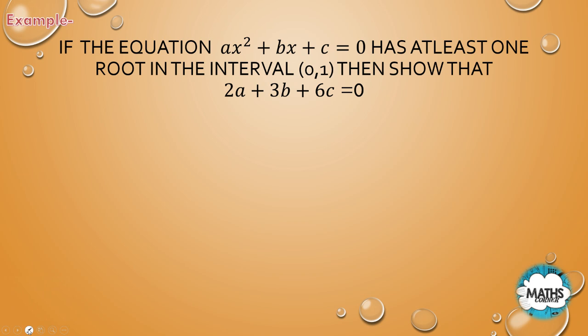When I think of Rolle's theorem being applied here, how can I think of it? The first thing is that Rolle's theorem comments on the roots, at the point where the derivative is 0, or it comments on the roots of f dash x equals 0. But here, what is being commented on is the roots of ax square plus bx plus c equals 0, that is, that a root lies in the interval 0 comma 1.